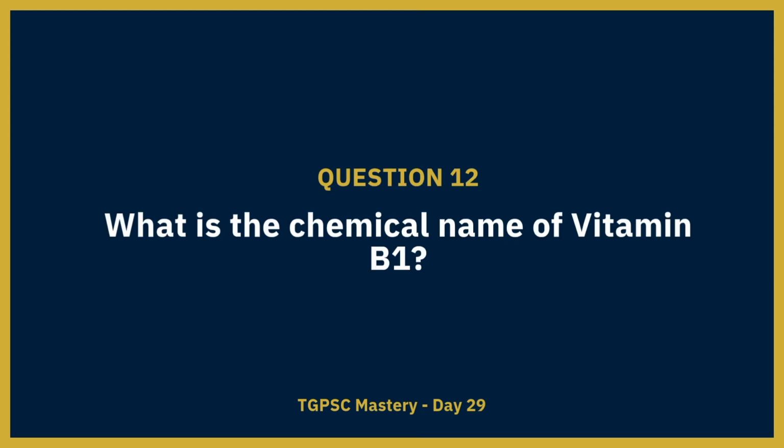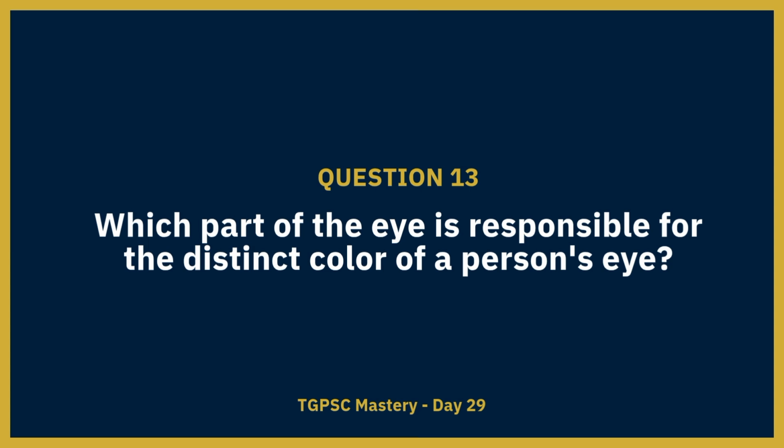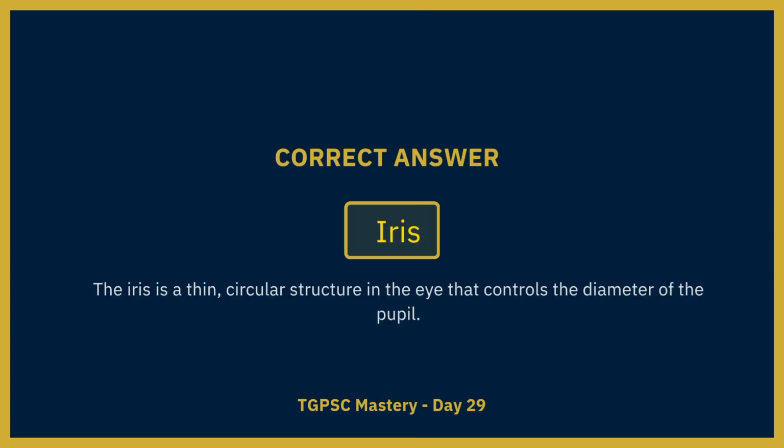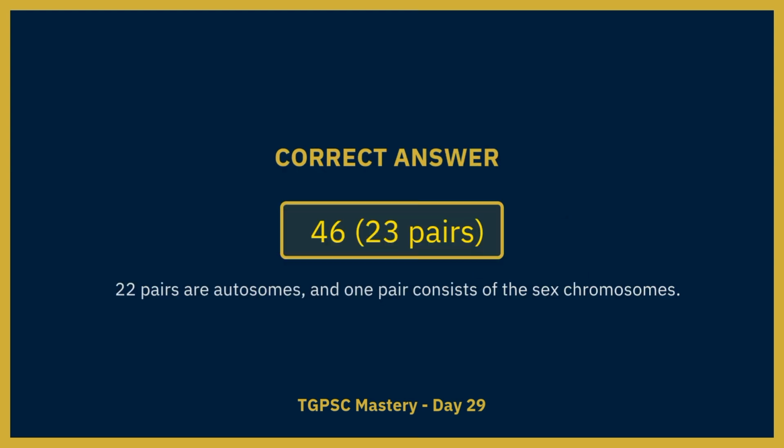What is the chemical name of vitamin B1? The correct answer is thiamine. Which part of the eye is responsible for the distinct color of a person's eye? The correct answer is iris. What is the total number of chromosomes in a normal human cell? The correct answer is 46, 23 pairs.